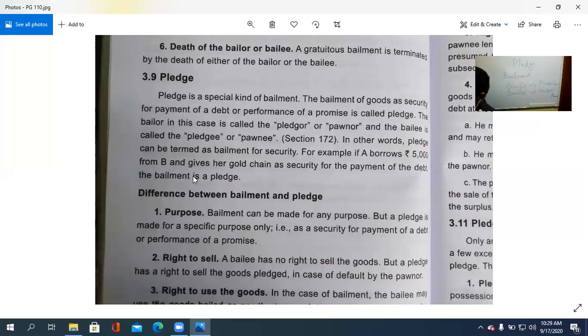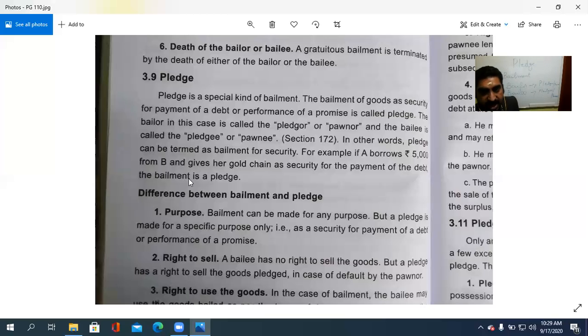The bailment of goods as a security for the payment of a debt or the performance of a promise is called the pledge. The bailer in this case is the pledger or the pawnor, and the bailee is the pledgee or the pawnee. In other words, pledge can be termed as a bailment for security, surety. അതായത് സെക്യൂരിറ്റിക്ക് വേണ്ടിയിട്ടുള്ള ഒരു bailment ആണ് pledge.